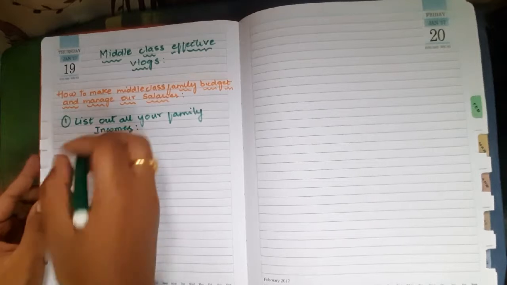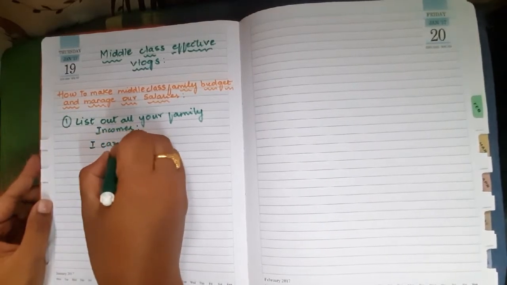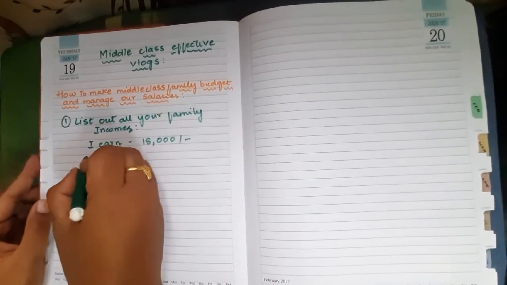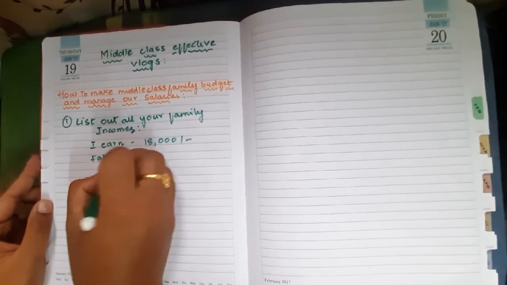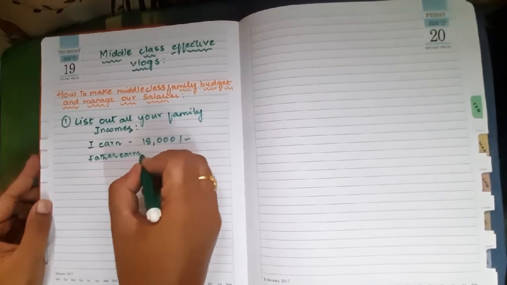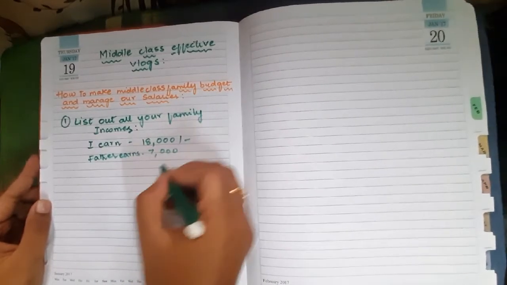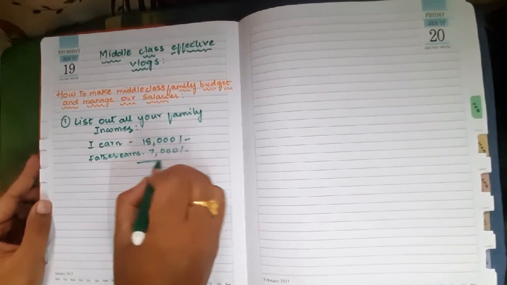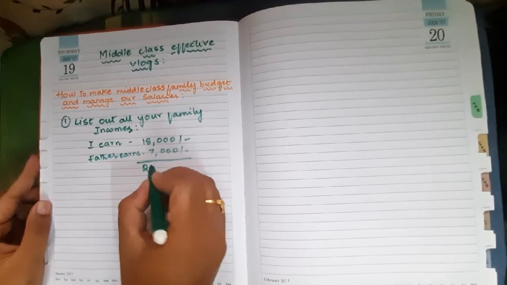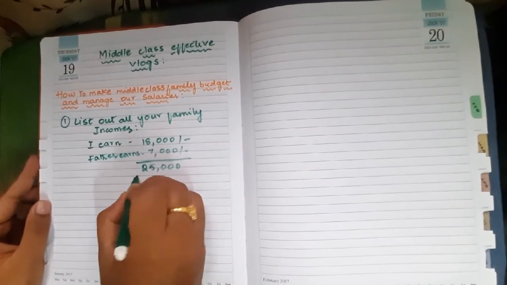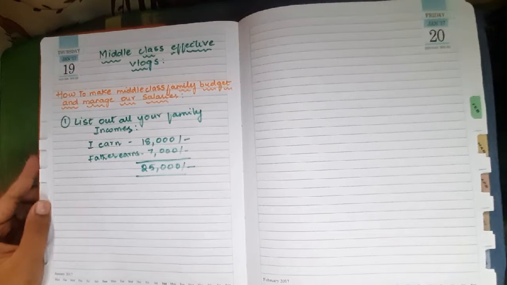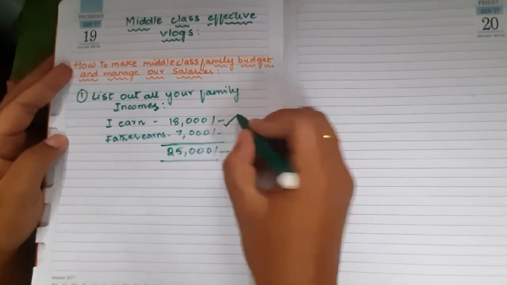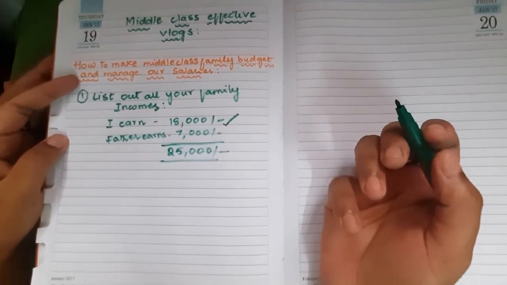In our family, I earn 18,000 per month and my father earns 7,000 per month. In total, our family incomes are 25,000 per month. At age of 21, how I am earning 18 to 20,000, I will explain my sources of income in further videos.